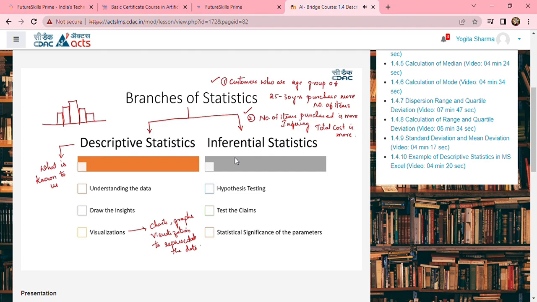In order to go ahead with hypothesis testing, we have multiple hypothesis testing tools or statistics which are involved to test the claim depending on the size of the sample. Hence, inferential statistics gives you the statistical significance about the measurement which we have considered. So these are the two important branches of statistics. In the next section, we are going to learn in detail about what descriptive statistics is and what its functions are. Till then, happy learning.